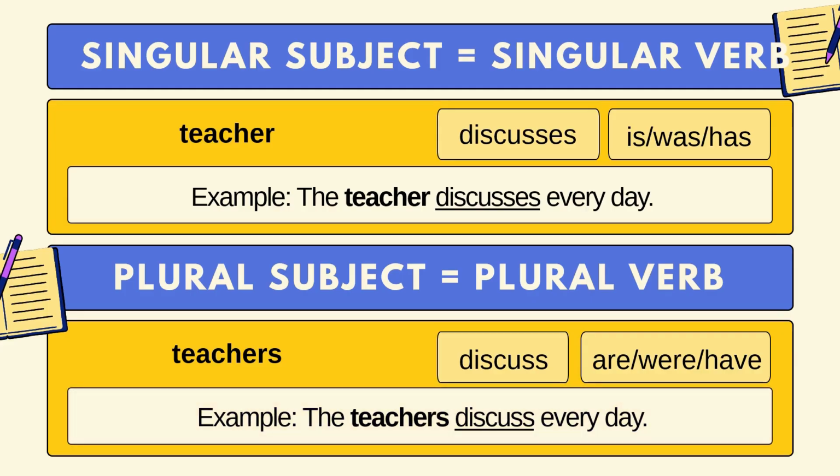For example, in a sentence, the teachers discuss every day. Obviously, teachers is the plural subject here. That's why it has letter S. It also is the doer of the action and is the main focus of the sentence. And the underlined word discuss is a plural verb. That's why it has no S.